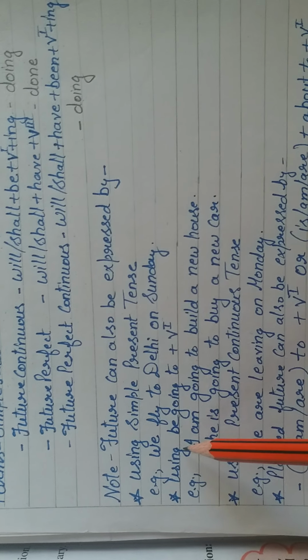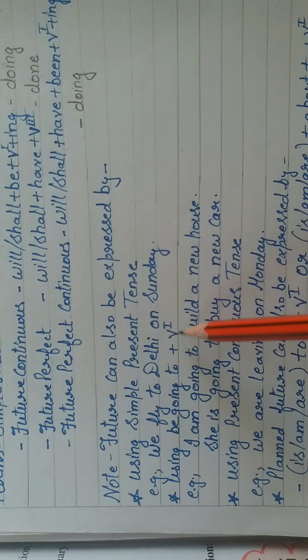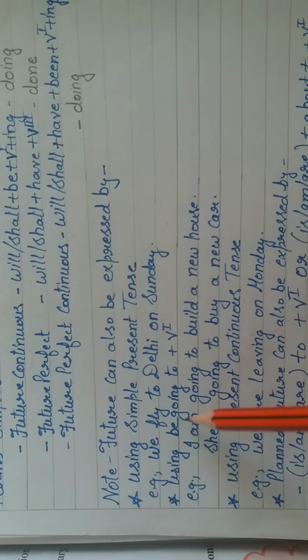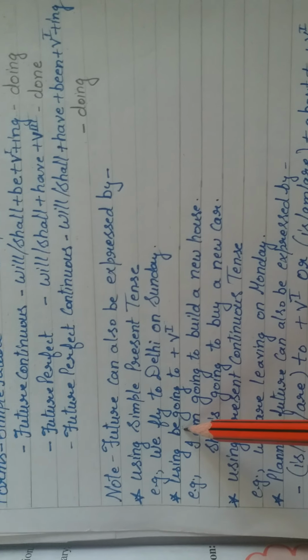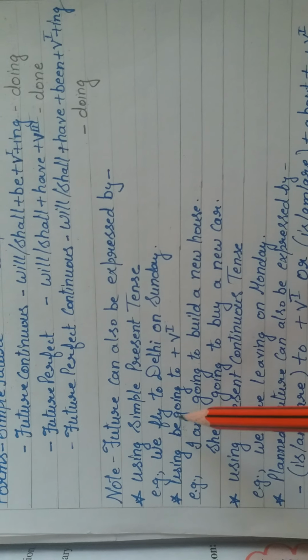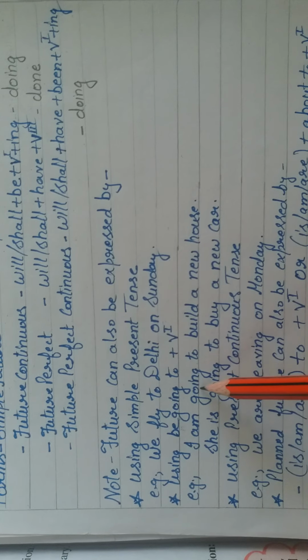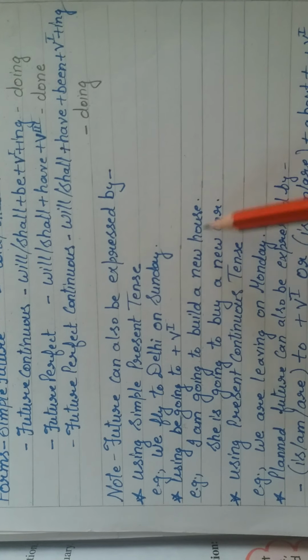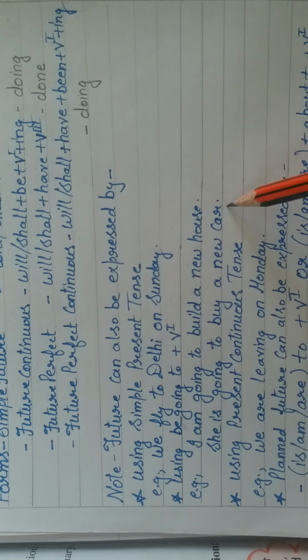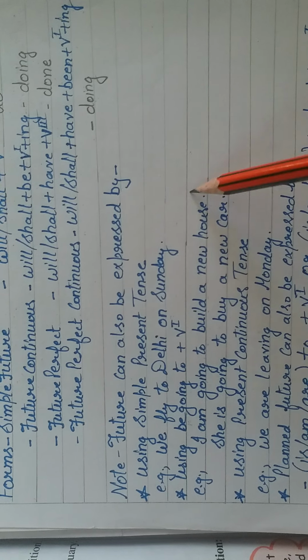The next is using be going to plus first form of the verb. Be means the forms of the verb. In present tense, the forms of be are is, am, are. So is, am, are plus going to plus first form of the verb, means going to build a new house, going to buy a new car, going to purchase a new packet.